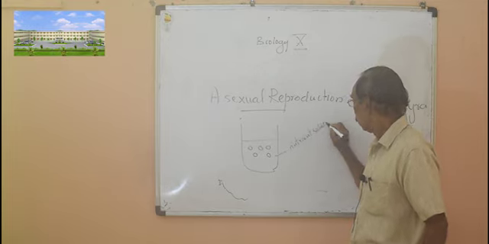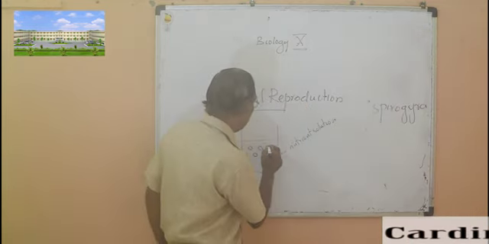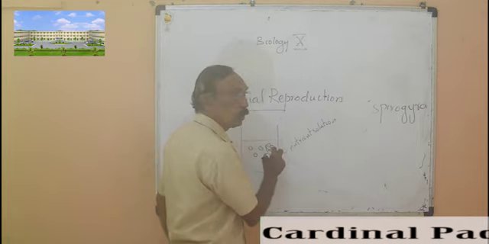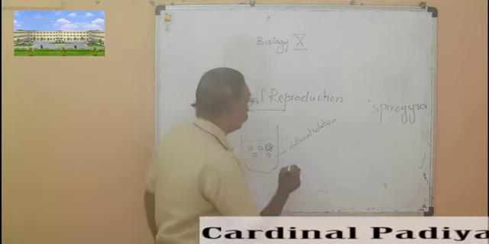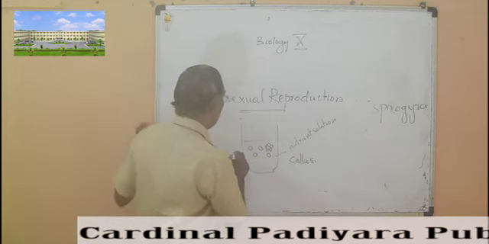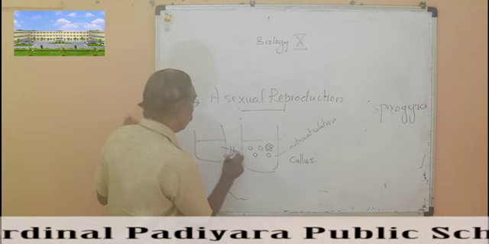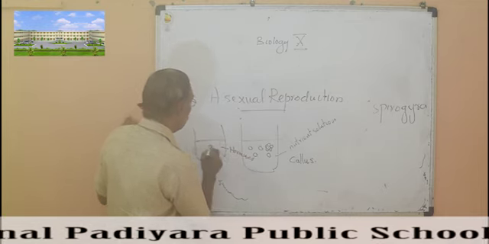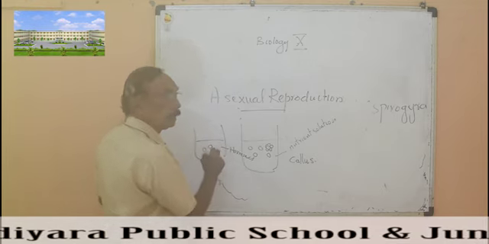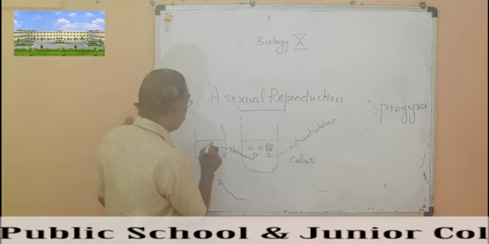After some time, you can see the cells divide and form a mass of cells, and that is called callus, C-A-L-L-U-S. This callus is then transferred to another solution which contains hormones. After some time, it will start to become a small plant.